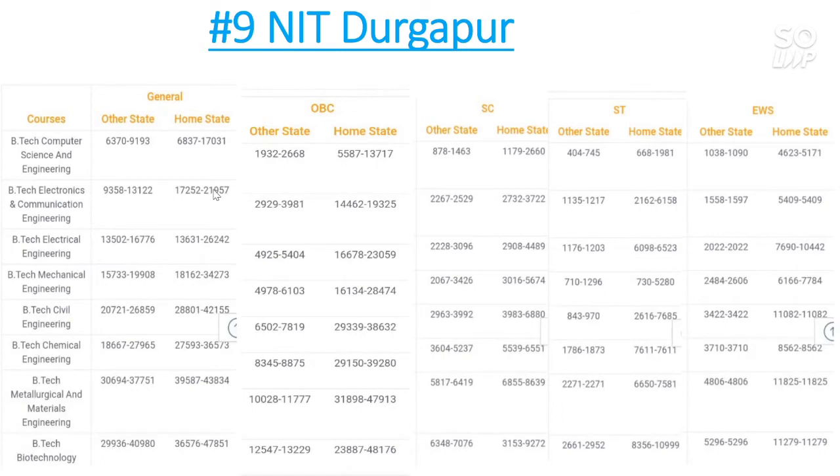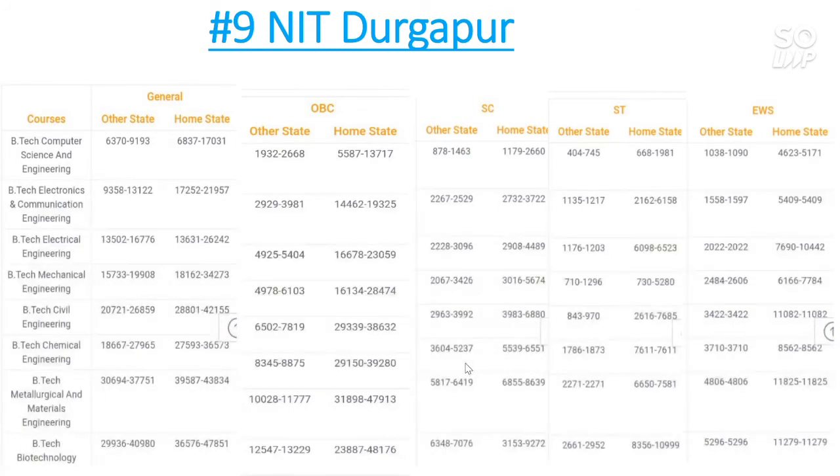Now talk about the chemical engineering branch. For other state, cutoff goes to 28,000, and home state the cutoff is 36,500. And for OBC category, the other state cutoff goes to 8,800. For home state the cutoff goes to almost 40,000.